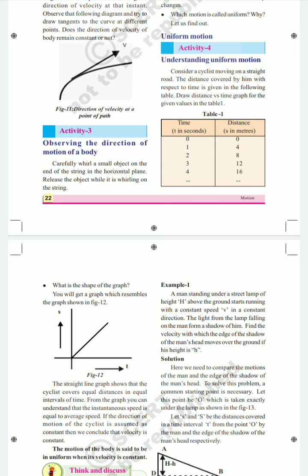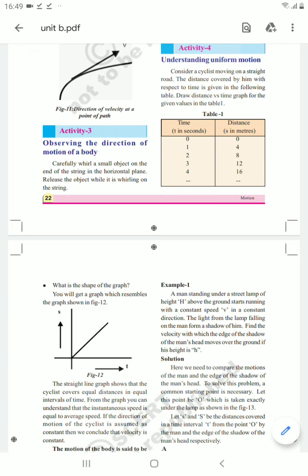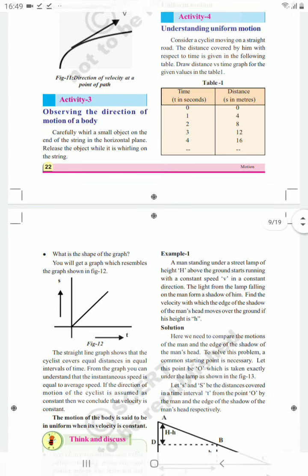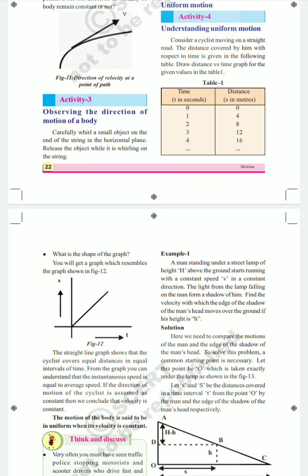Consider a cyclist moving on a straight road. The distance covered by him with respect to time is given in the following table. According to the time and the distance we have to draw one graph. At 0 seconds the distance is 0 meters. In the first second the distance is 4 meters, in the second second it is 8 meters, and in the third second it is 12.